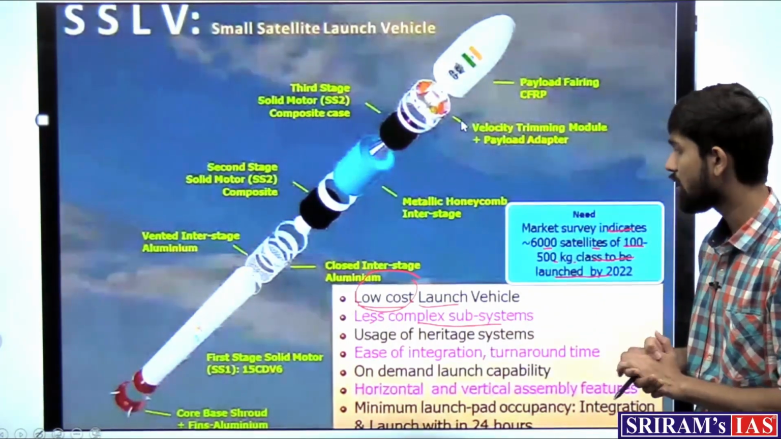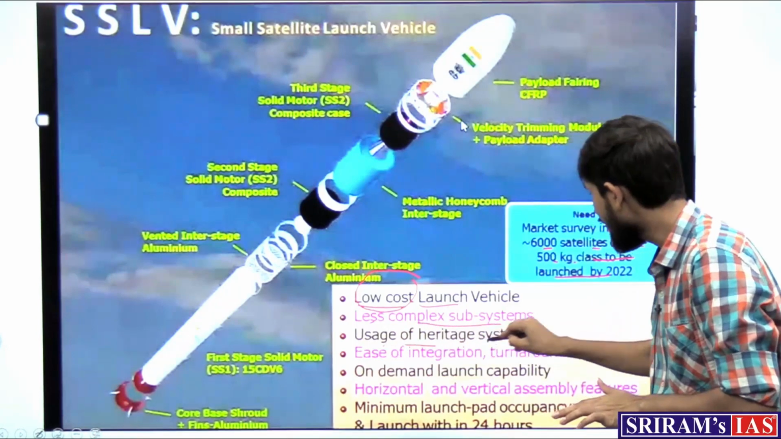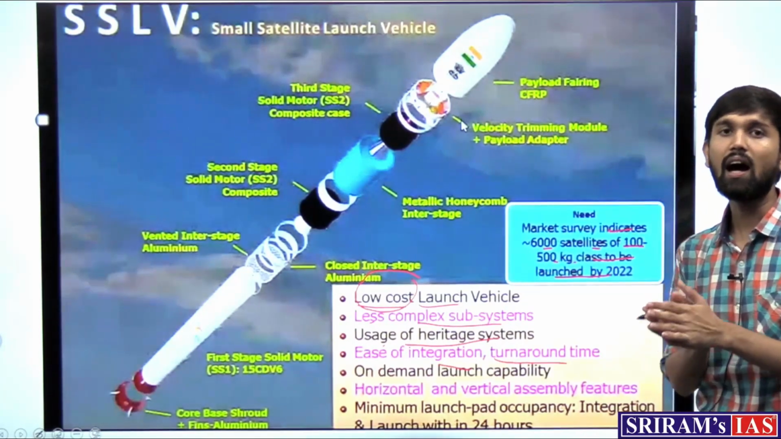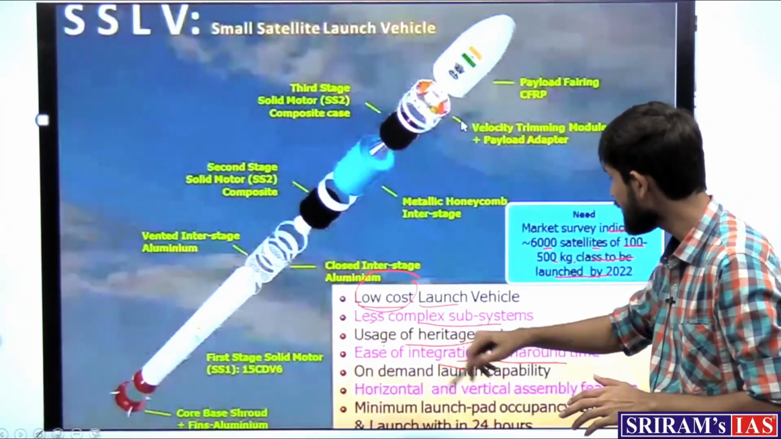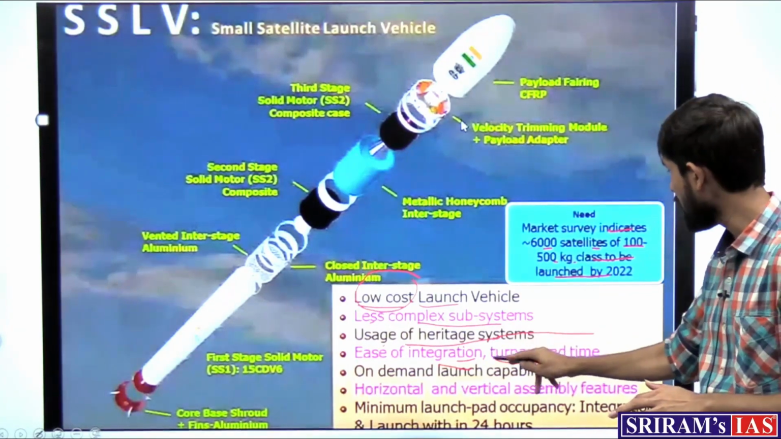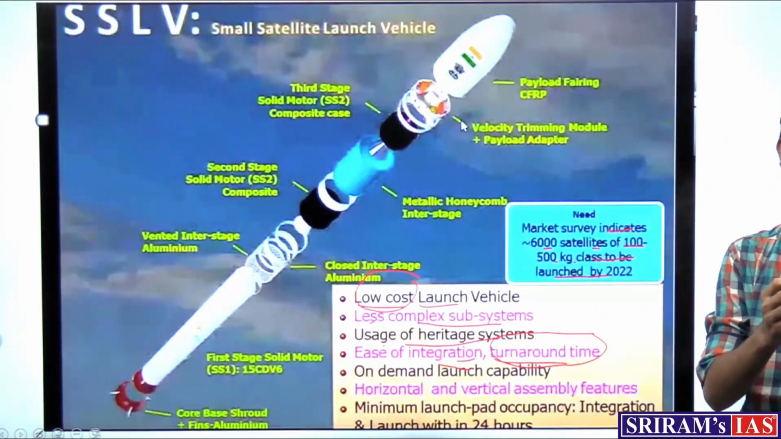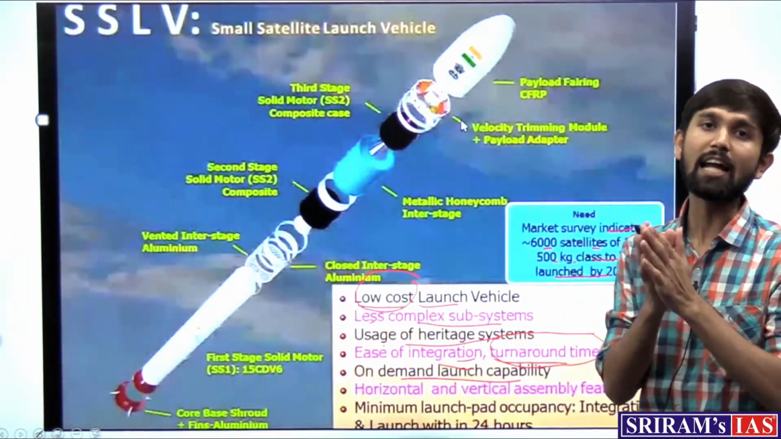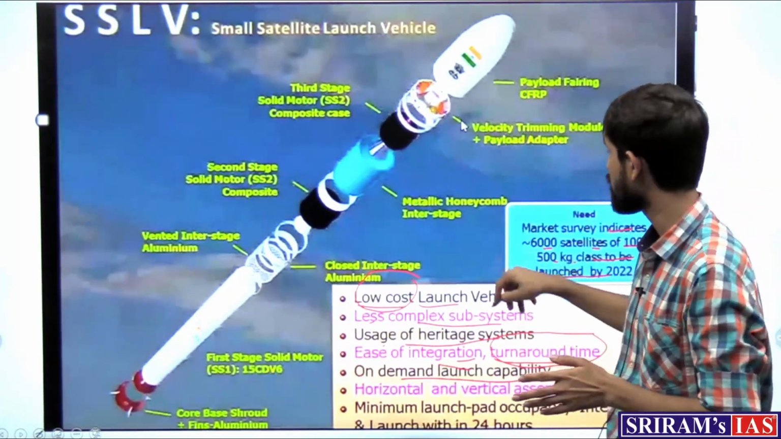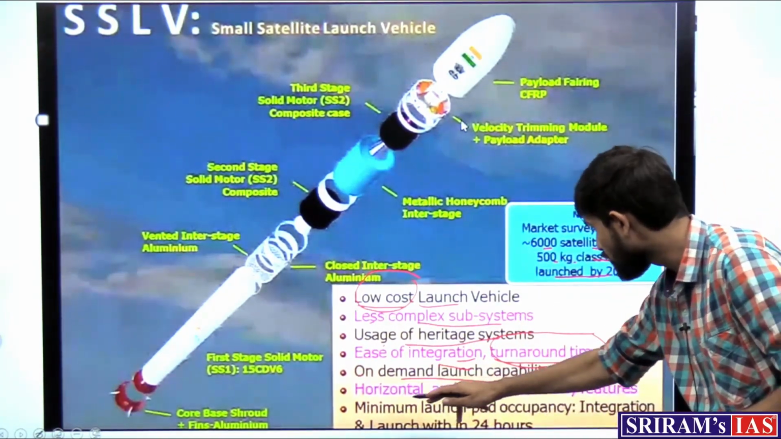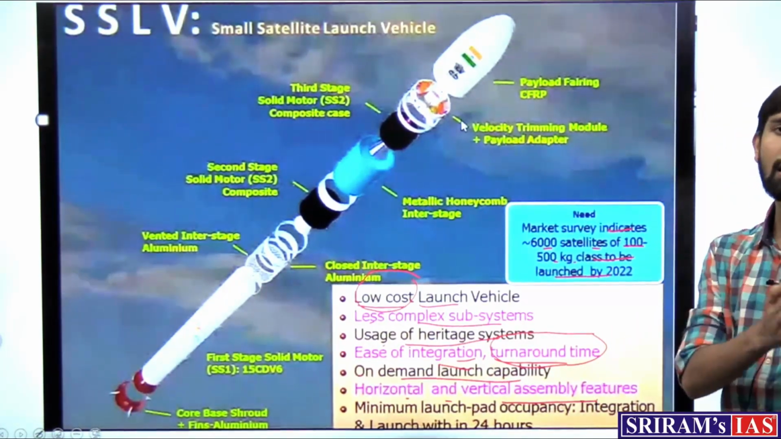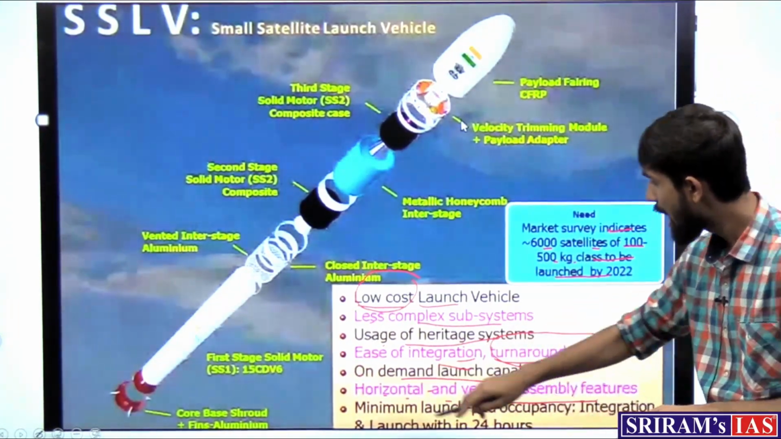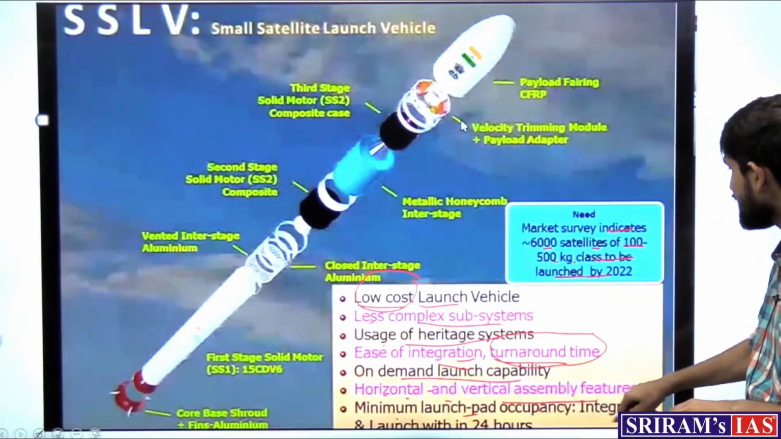The subsystems of the launch vehicle are less complex, with usage of heritage systems, and ease of integration and turnaround time. This means that other aspects of the satellites can be integrated in this launch vehicle easily, and the turnaround time is less. It has on-demand launch capability, which means that at the time one wants to launch, the vehicle can be ready. And there are horizontal and vertical assembly features. Assembly features would mean where we can place the payload. So both horizontal and vertical features are there, and minimum launch pad occupancy, that is integration and launch within